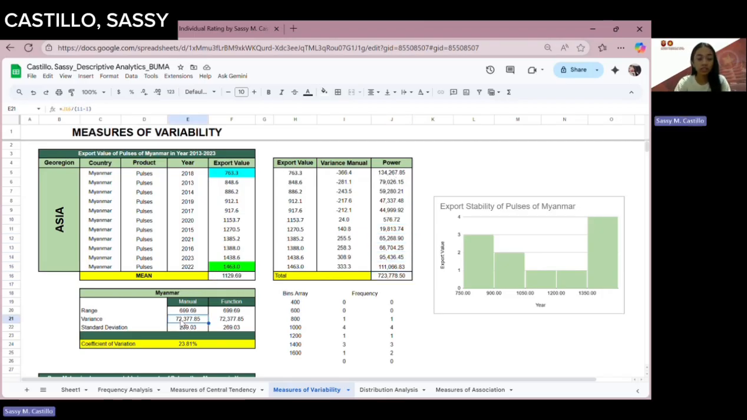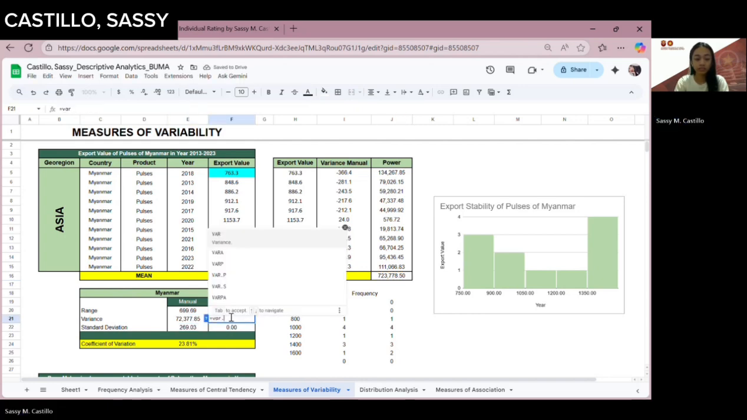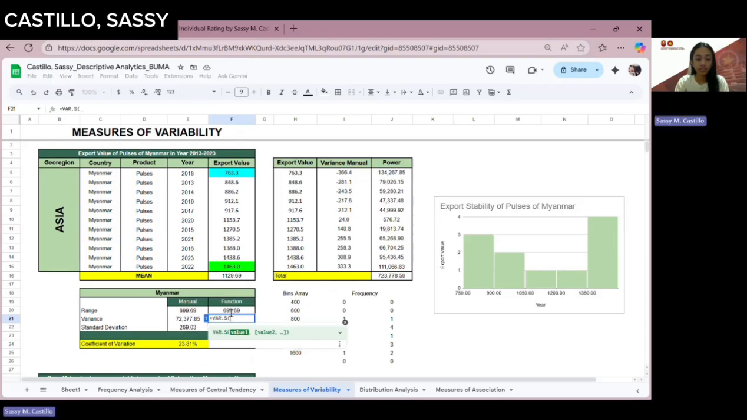So variance is the sum of my total power divided by the count of all export years, which is 11 minus 1. Okay. So for the function formula, it is just VAR.S, variance, and then select my export value data.